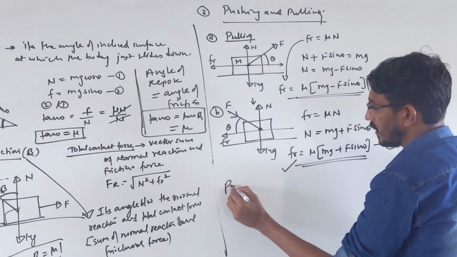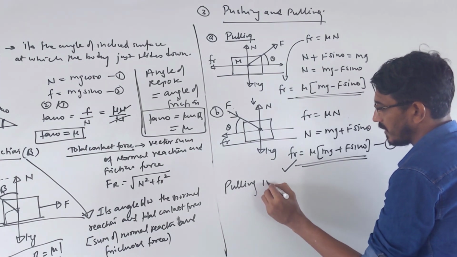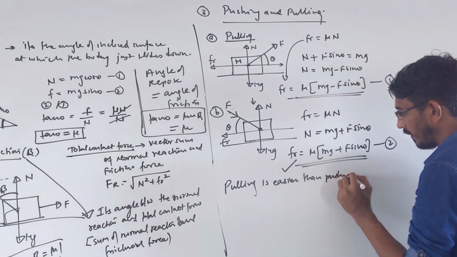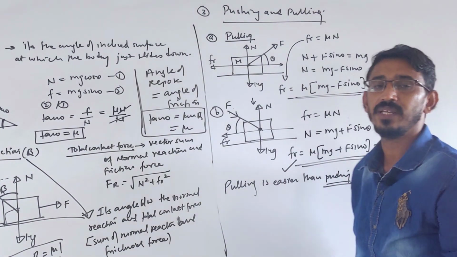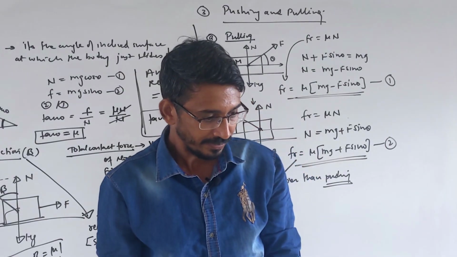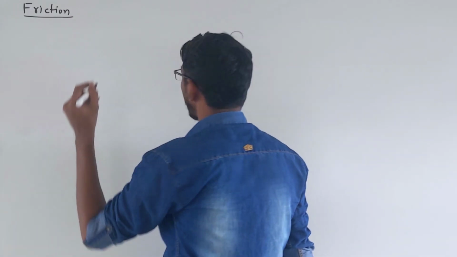So what is easier? Pulling is always easier, right? Pulling is easier than what? Pushing. That we are telling by calculating the frictional force acting on the body. Less the frictional force, easy to move that body, right? Okay, now we are doing a very important point.